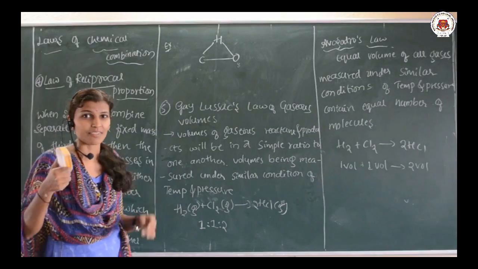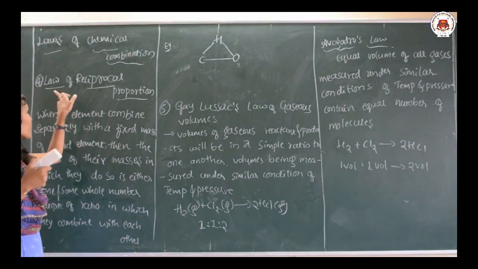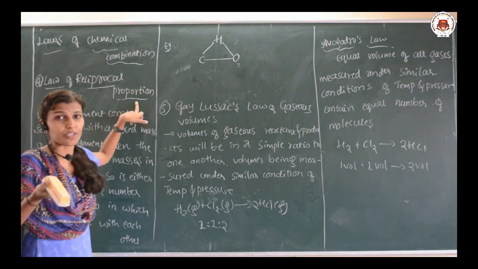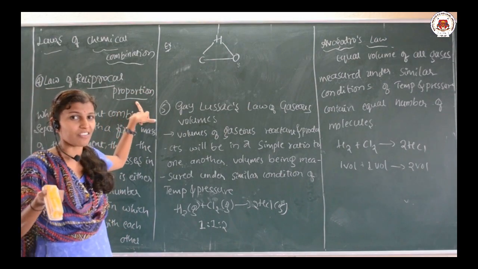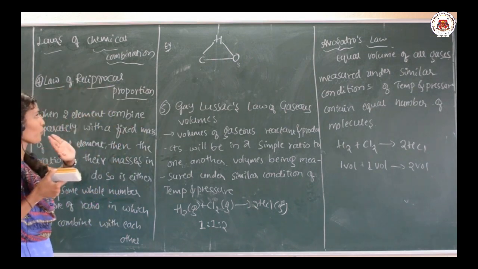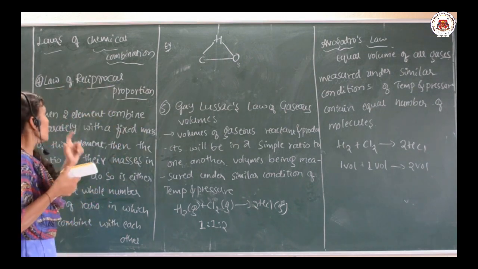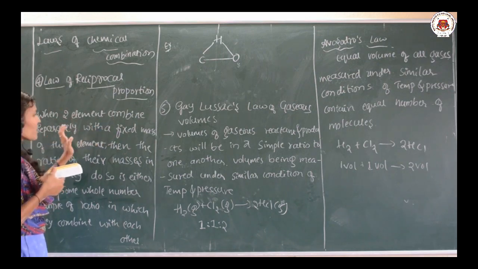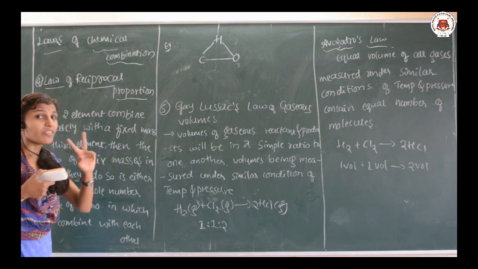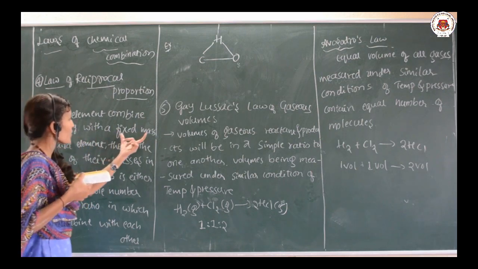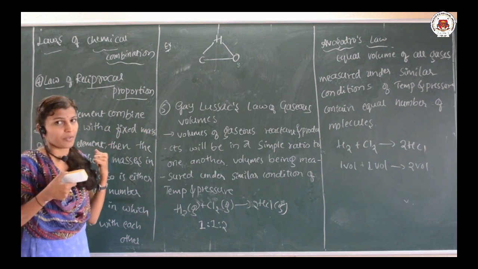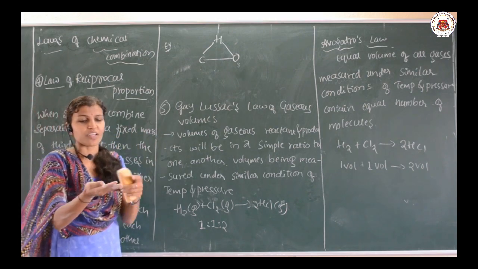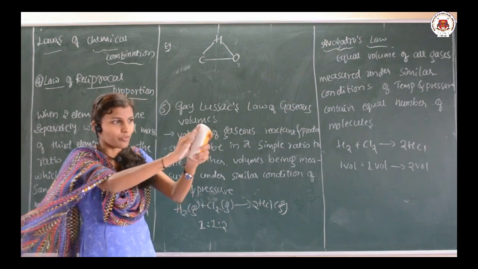Thank you. Next, we are going to discuss the law of reciprocal proportion. Here we discussed the multiple proportion. Next one is the law of reciprocal proportion. So, here the statement is: when two elements combine separately with a fixed mass of the third element, let us consider any two elements, two elements are combining with a fixed mass of the third element,